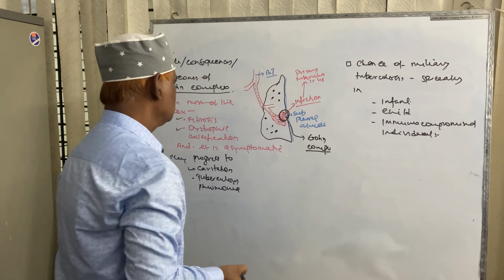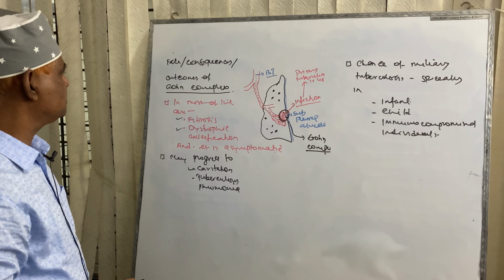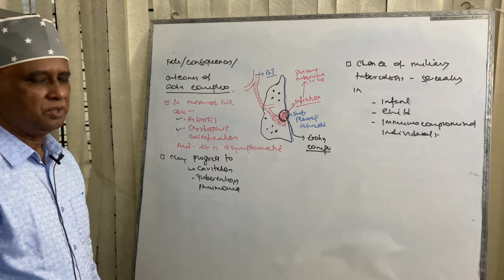So, this is all about the fate, consequences or outcomes of Ghon complex briefly.